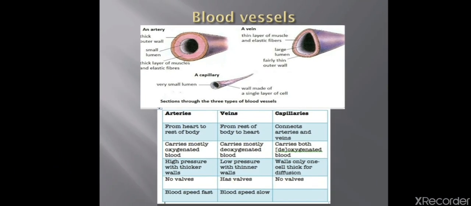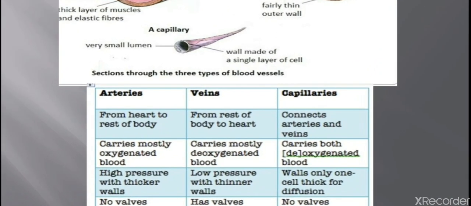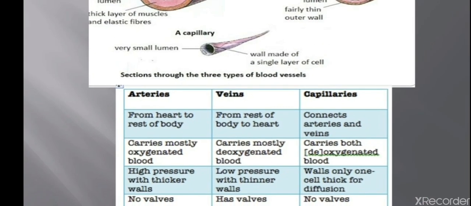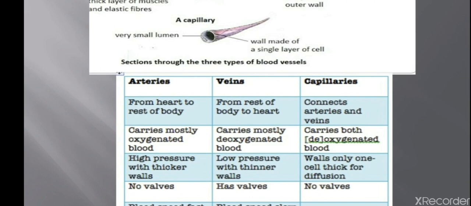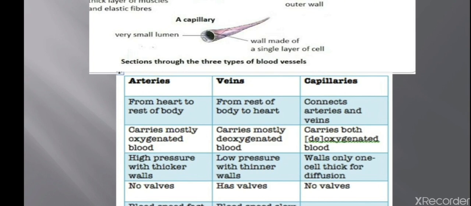If you compare these three: arteries carry the blood from the heart to the rest of the body. Veins carry the blood from the rest of the body to the heart, and capillaries connect arteries and veins. Arteries carry mostly oxygenated blood, veins carry mostly deoxygenated blood, and capillaries carry both deoxygenated and oxygenated blood. Arteries have high pressure with thicker walls, veins have low pressure with thinner walls, and capillary walls are only one cell thick for diffusion.